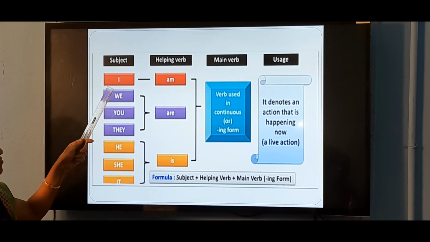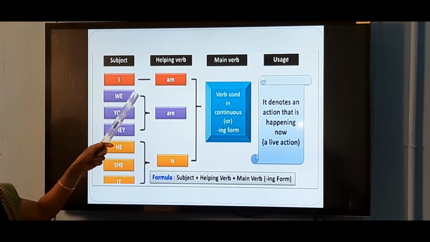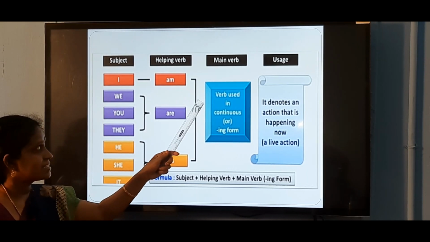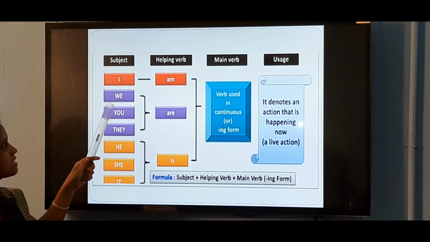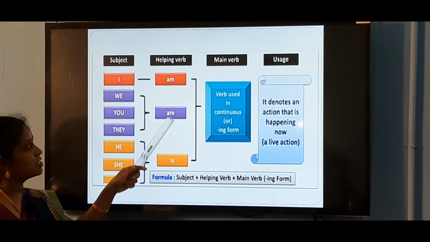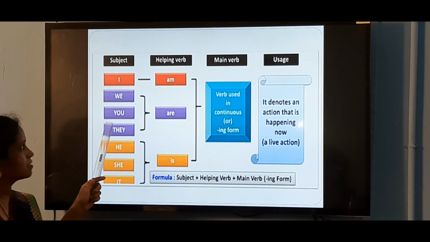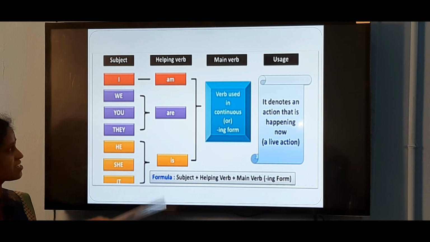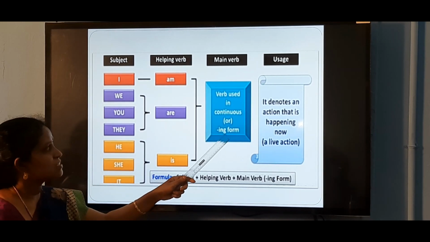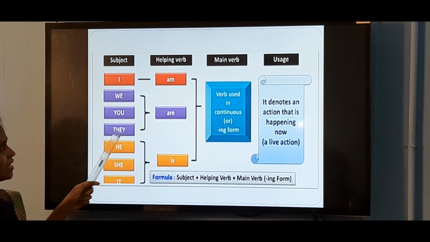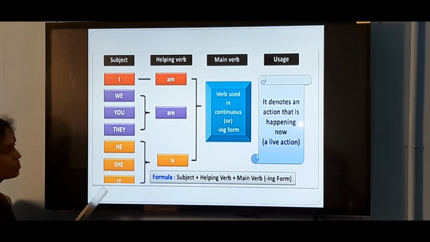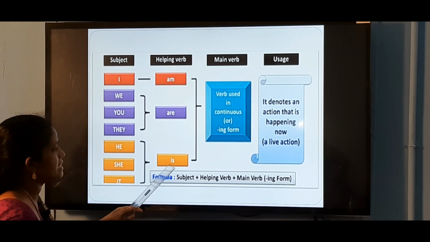For the subject first person singular I, we use the helping verb am before the main verb. I am writing. For the first person plural and second person, we use the helping verb are. We are writing. You are writing. The action goes on continuously, so we use ing with the verb. They are writing.